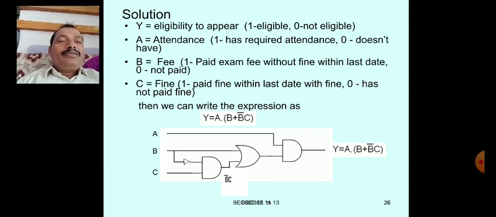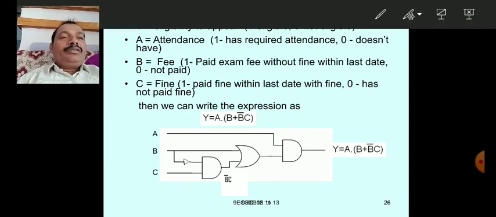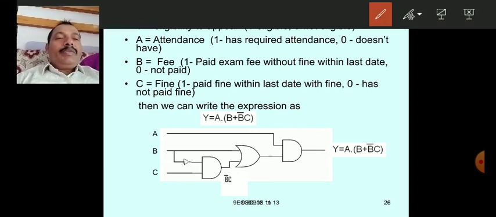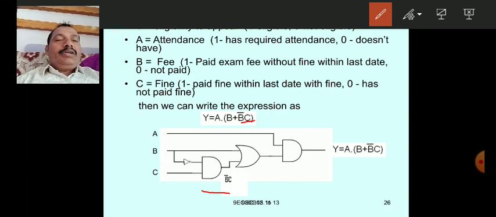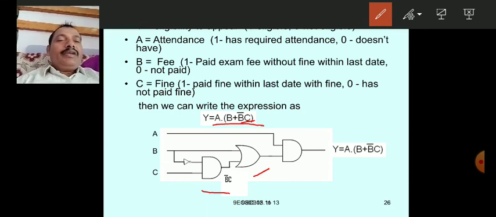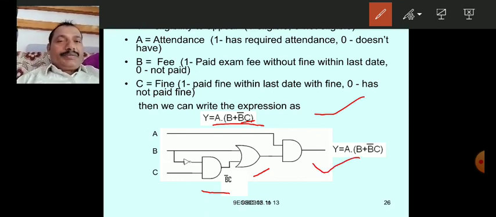One NOT gate, and first you implement this B bar C. Here is the B bar C, and next it is ORed with B using an OR gate, and finally you will get the AND gate where A is given and this term is given. Finally this is the output.